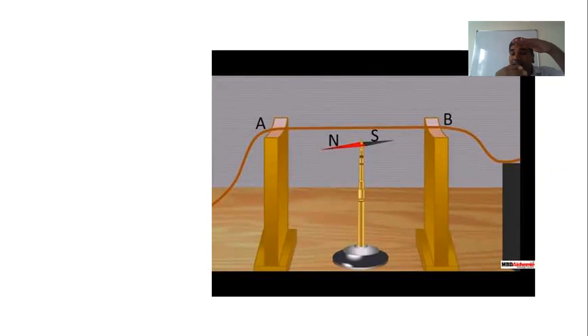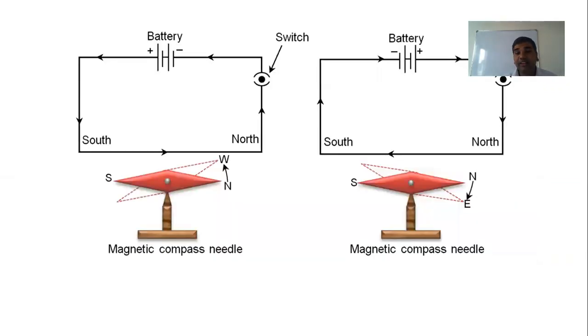Then he brought the magnetic needle very close and switched on the circuit again. It started deflecting more. Then he sent more current through that wire, and the deflection increased. Then he took the magnetic needle a little away, and the deflection decreased. Surprisingly, he concluded that when there is a current flowing in a conductor, there is magnetism. And he started reversing the current.